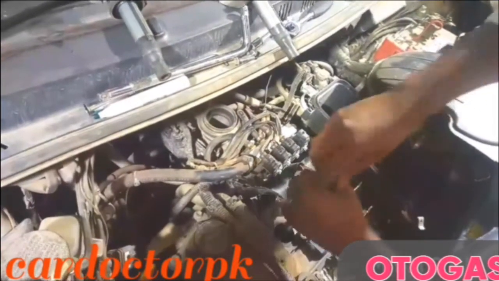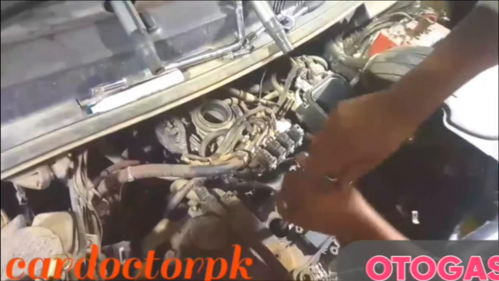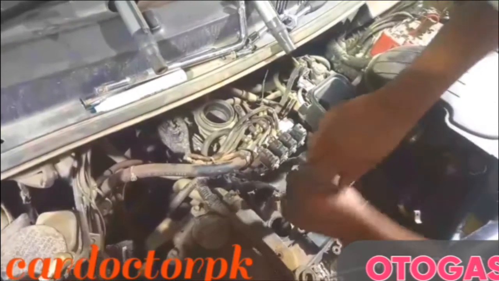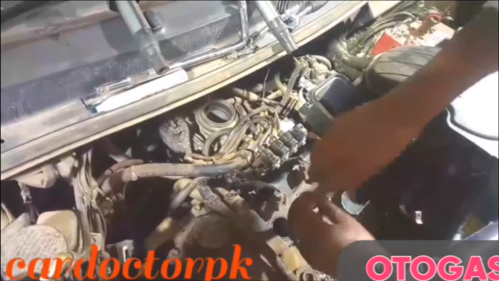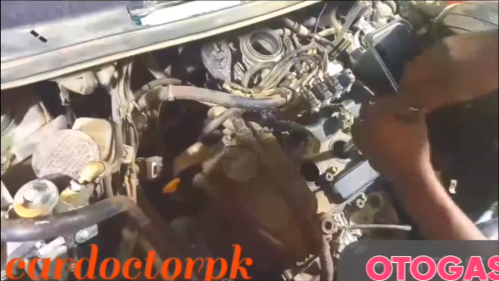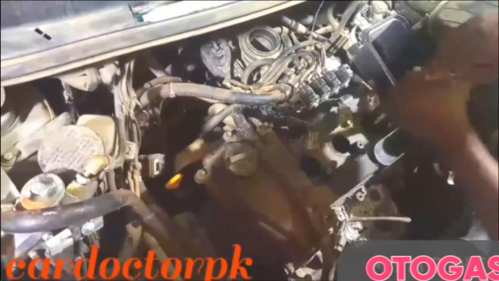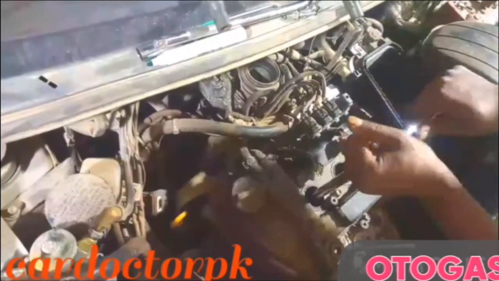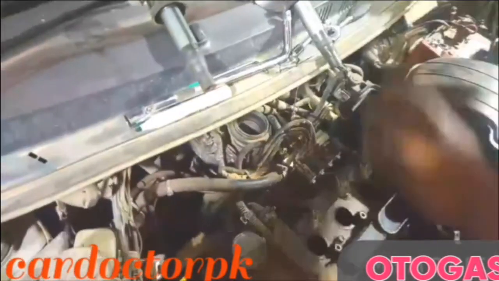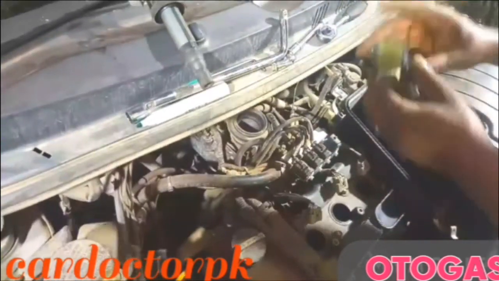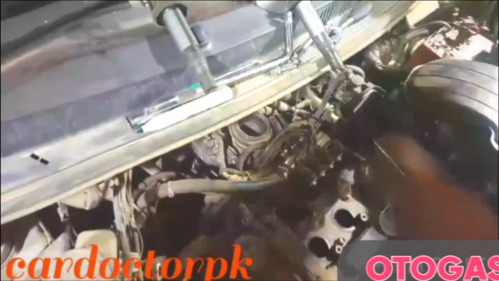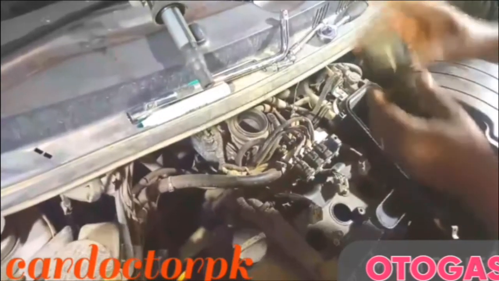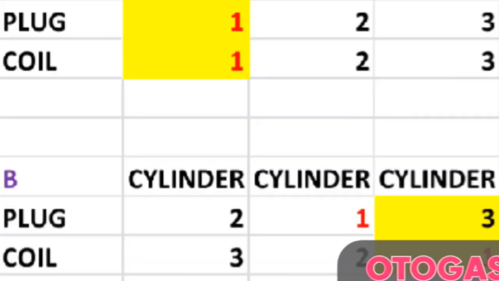Tighten carefully, and make sure that they are in the right position. Now we are going to relocate our coils. From our chart, coil number 3 we take to cylinder 1.